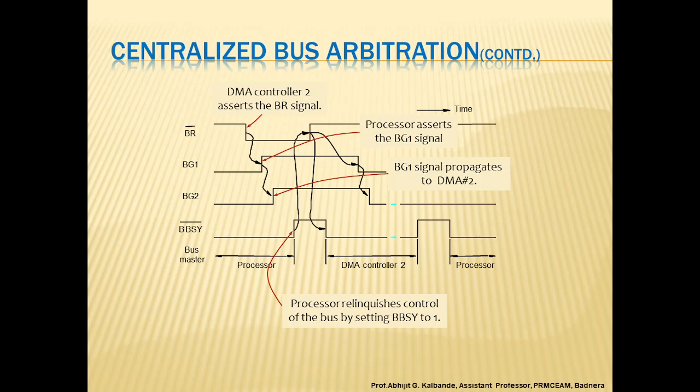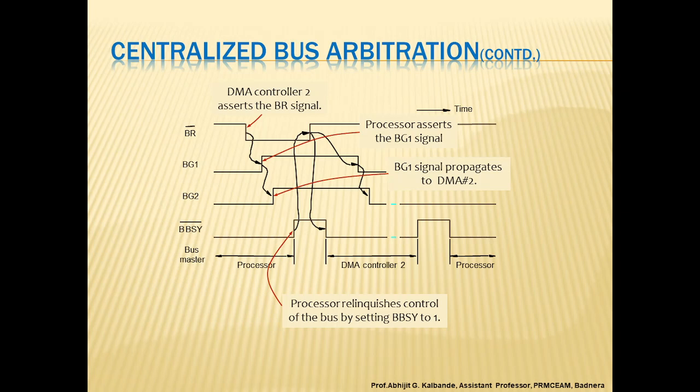The DMA controller indicates that it needs to become the bus master by activating the bus request line, that is BR bar. You can observe that the signal on the bus request line is the logical OR of the bus requests from all the devices connected to it.